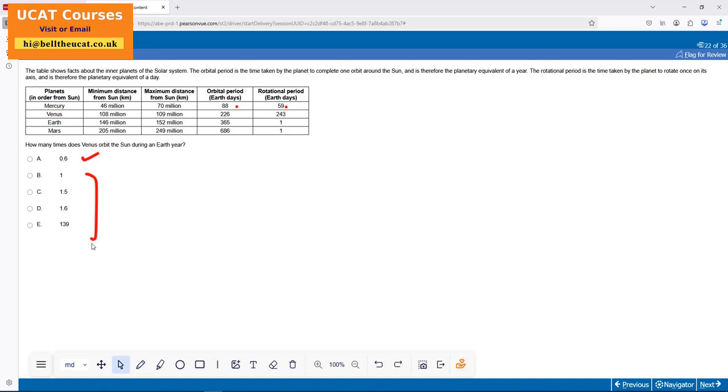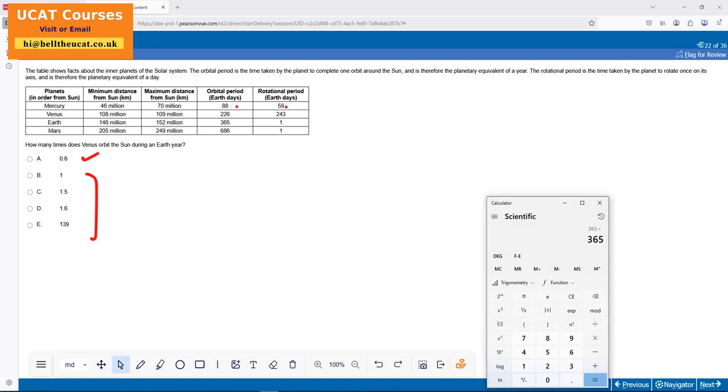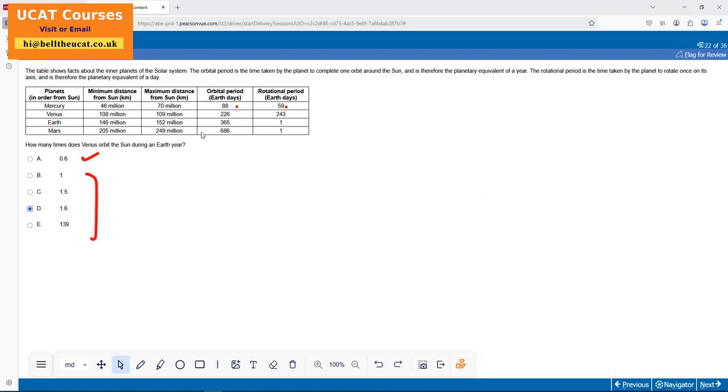How many times does Venus orbit the Sun during the Earth year? During the Earth year, 365. So I have 365 divided by 226. 1.6. Boom, that's my answer. Easily, because these options were close together, C and D were close together, that's why I did it, otherwise I wouldn't have.